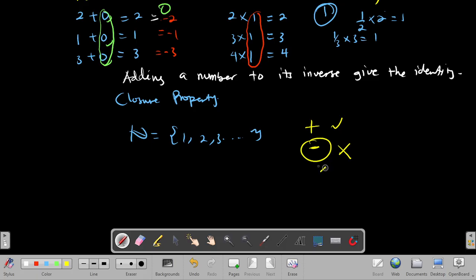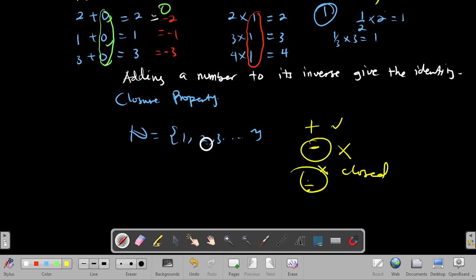The same for multiplication. Multiplication is closed because if you multiply 3 times 10, any number, you surely get a number within the set. Division, however, is not closed because 1 over 1 is 1, yes, a natural number, but 1 over 2 is a half, and that is a rational number. So division is not closed. So this is the idea of closure properties.